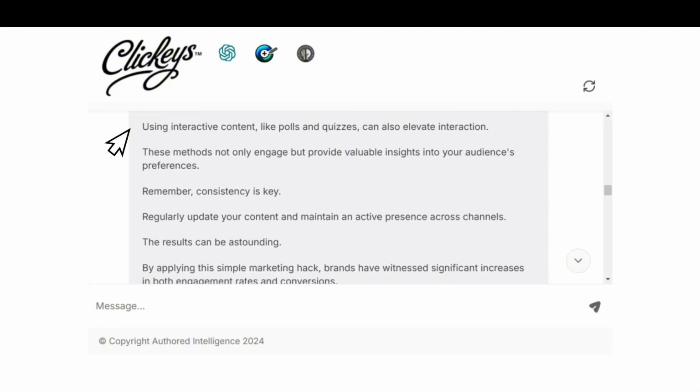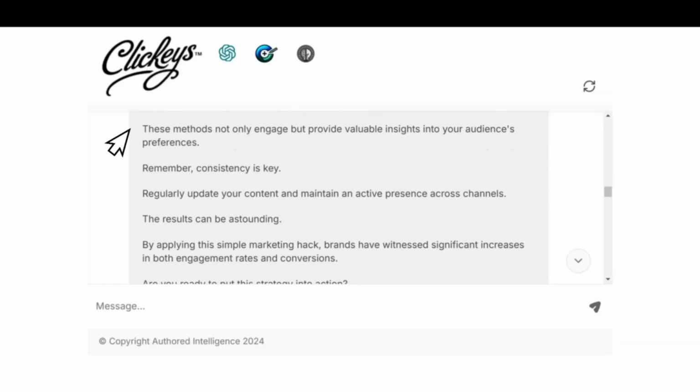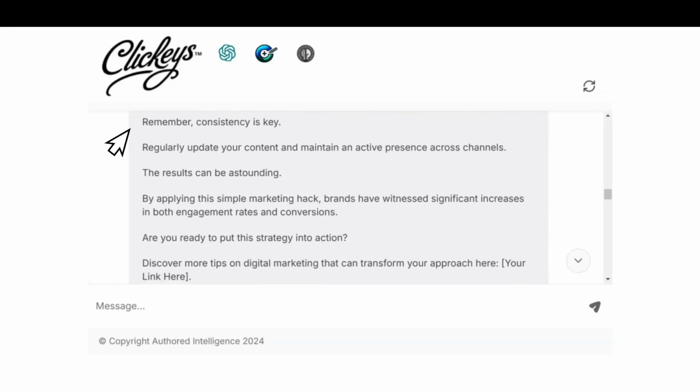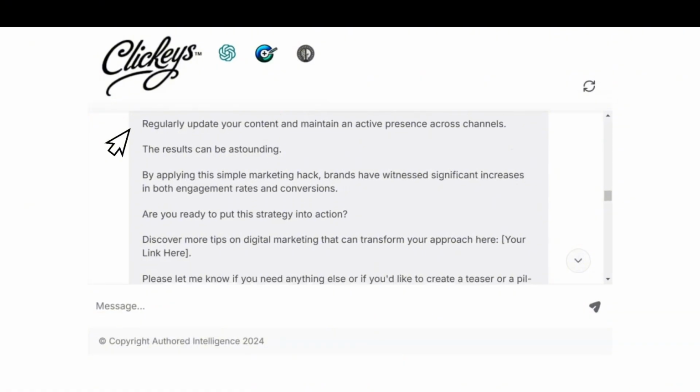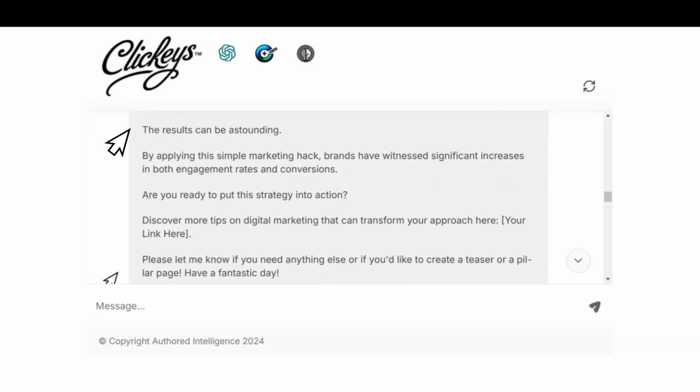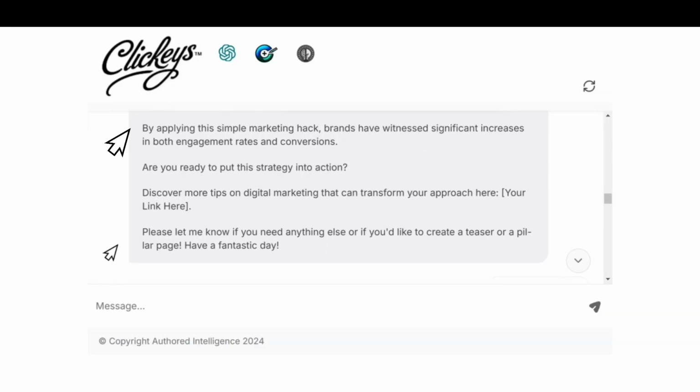It then offers the idea of introducing polls and quizzes to elevate interaction, and then follows up with the value of getting this feedback to isolate their preferences, and to remember consistency is the key. Then it gives further advice about regularly updating your content and maintaining an active presence across all your channels. As it says, the results in following these processes can be astounding. And then it reminds you that it has fulfilled its promise in providing the simple marketing hack that can make your brand witness significant improvements in engagement rates and conversions.